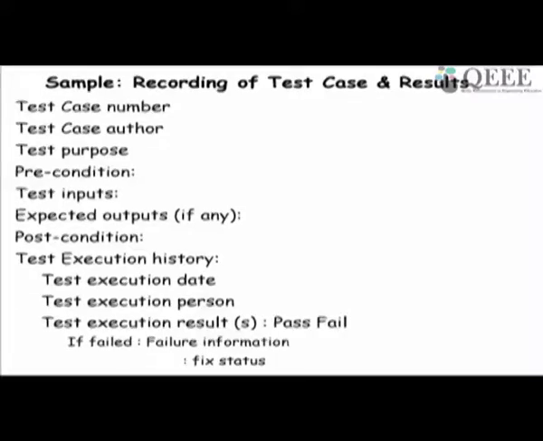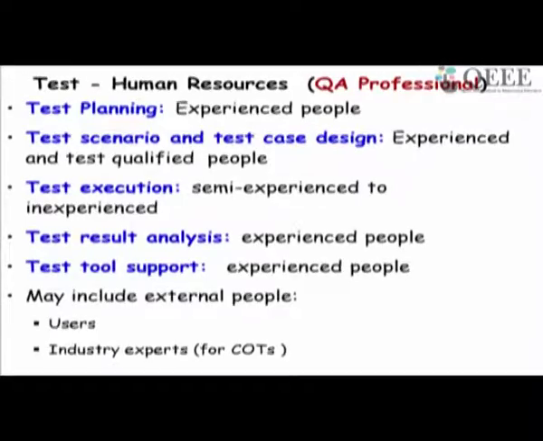So: test case number, who created the test case, what it is supposed to do, at what state it is to be entered, that's the precondition, what's the input, what's the expected output, and what should happen after the output has been produced. Then when was it executed, who executed it, what was the result, pass or fail, and whether it has been fixed. So that's the way some companies record test cases.